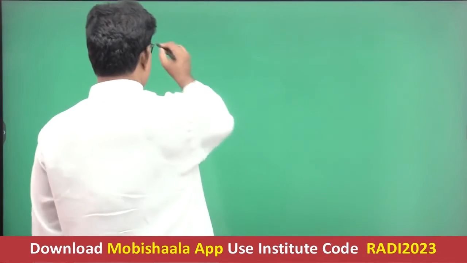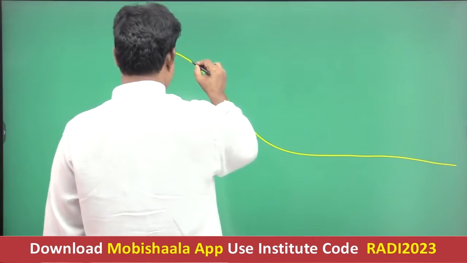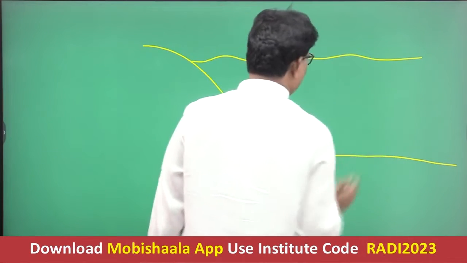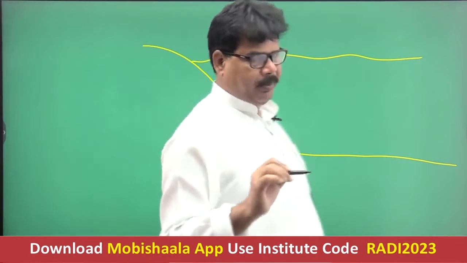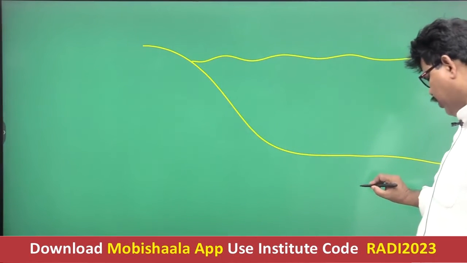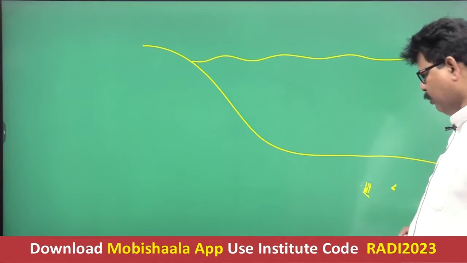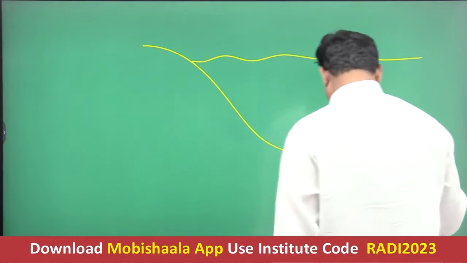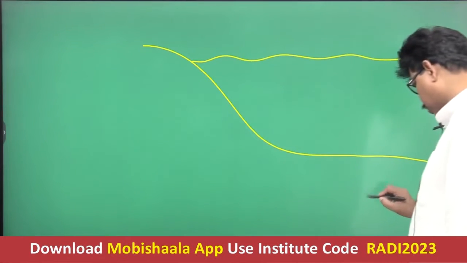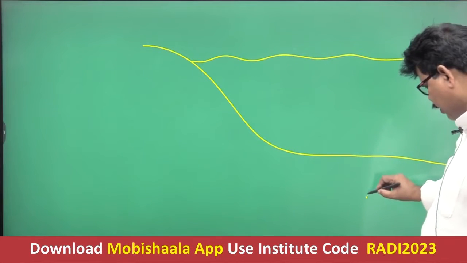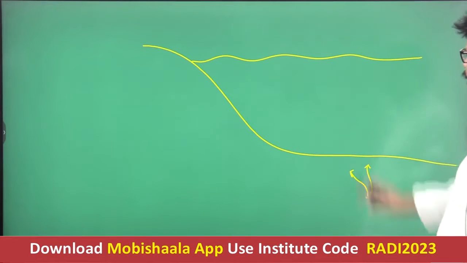Now, how does tsunami originate? It is a very important point. This is the normal oceanic wave. If an earthquake happens in the ocean, the point where seismic waves originate is referred to as the focus. Focus is the point where seismic waves originate. Suppose this is the focus. From this point, the seismic waves originate in all directions, and this is the normal wave.